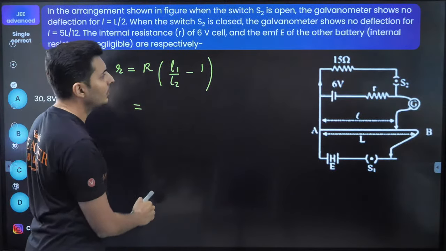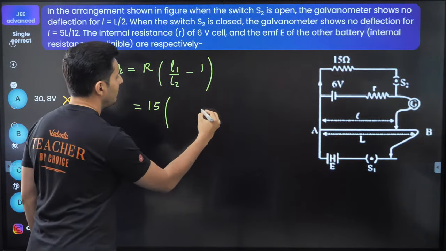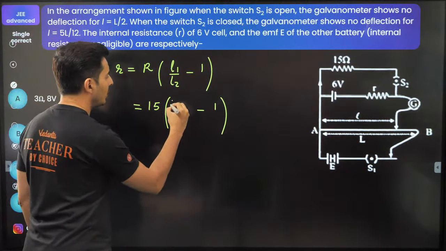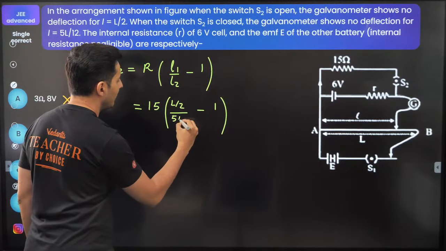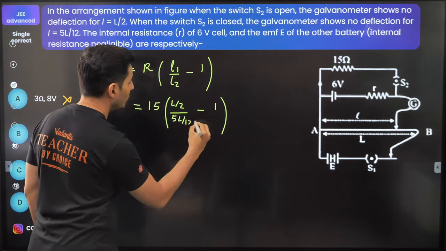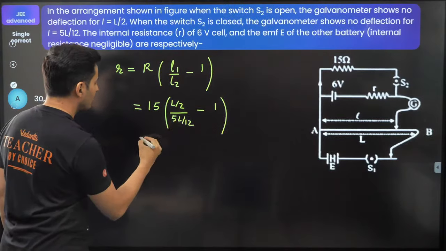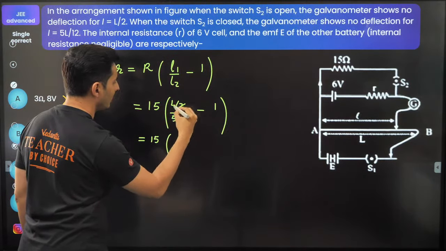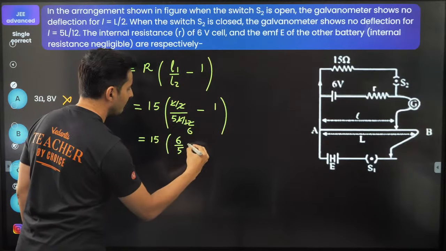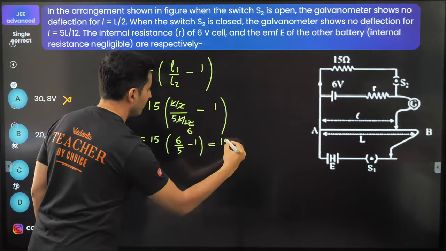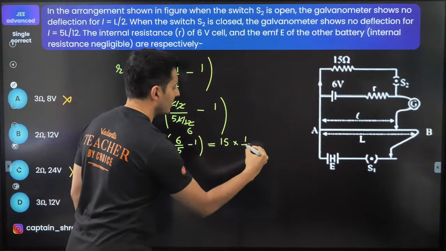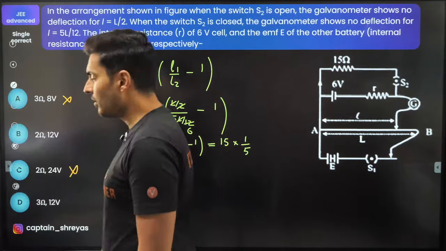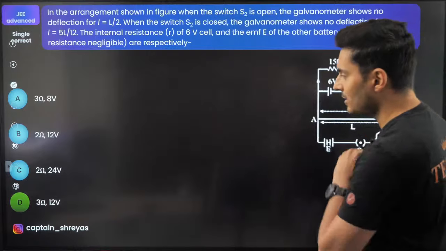So the capital R value is nothing but 15 and the balancing lengths, like you can see over here, one is L by 2, one is 5L by 2. So I'm just going to put L by 2 over here and here I'm just going to put 5L by 2, it's not 12, it's 2. Okay, so L gets cancelled, so I'm just left with 15 into, this 2 also gets cancelled, it becomes 6 by 5 minus 1, which is the same as 15 into 1 by 5. So this is nothing but 3 ohms, I believe. That is the answer. And do I have 3 ohms somewhere? Yes, option D, I suppose.